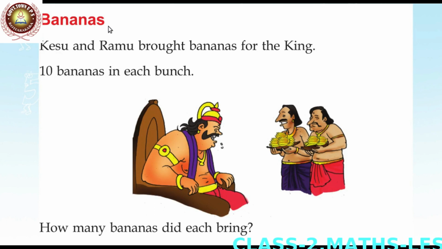Bananas. Keshu and Ramu brought bananas for the king. 10 bananas in each bunch. How many bananas did each bring?